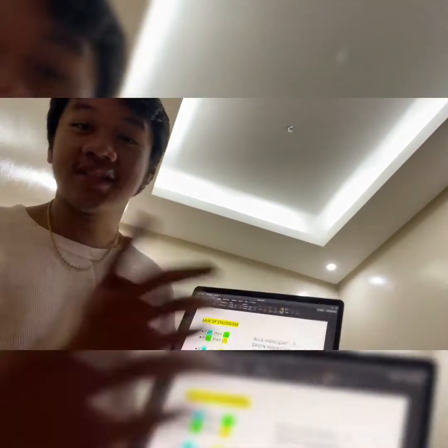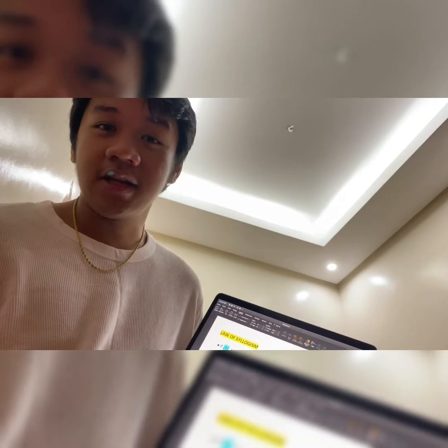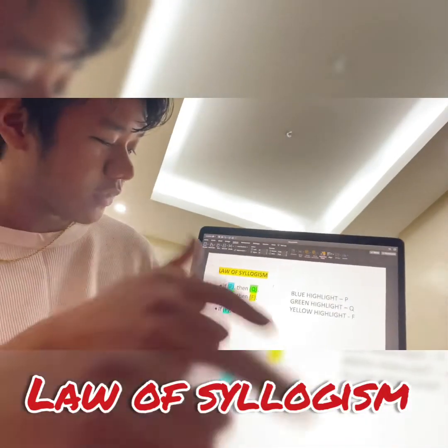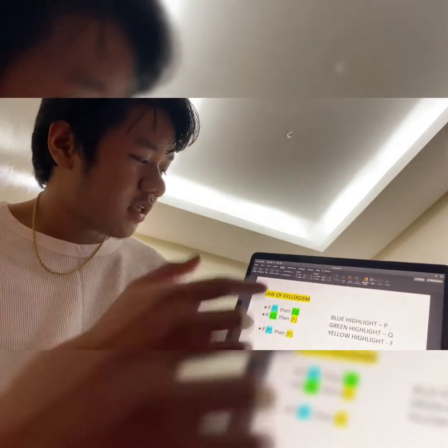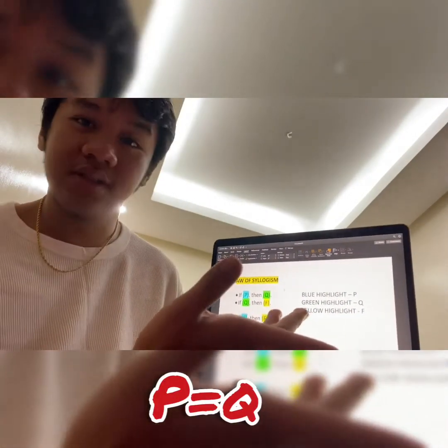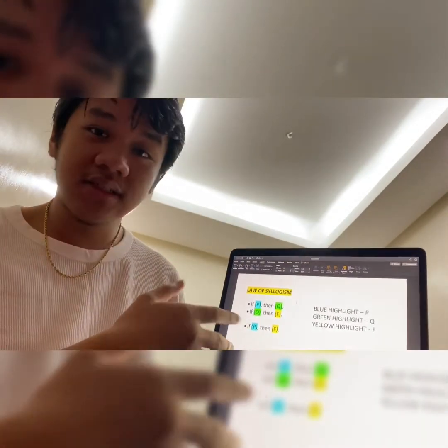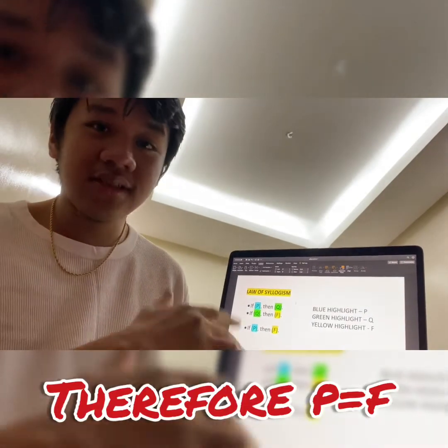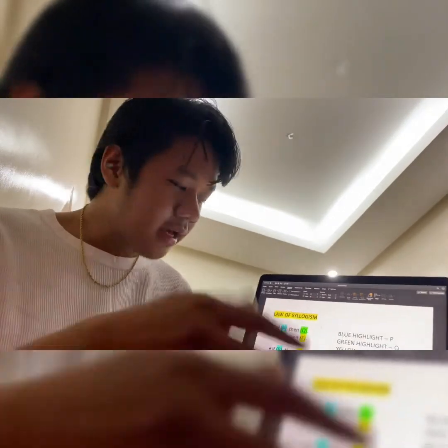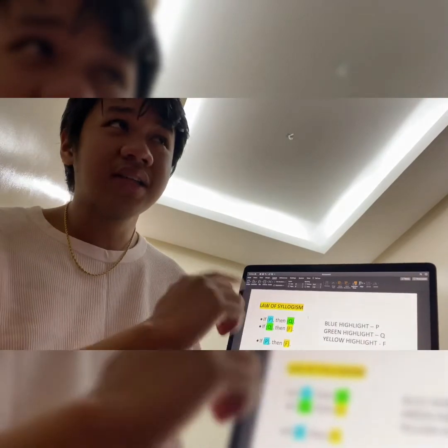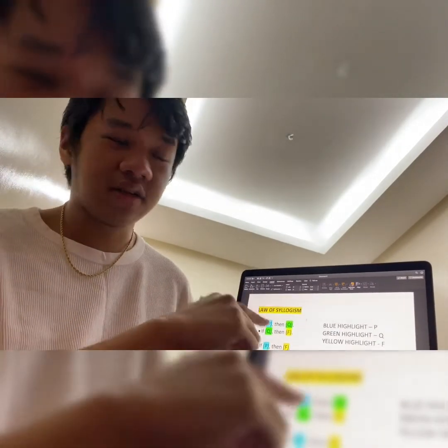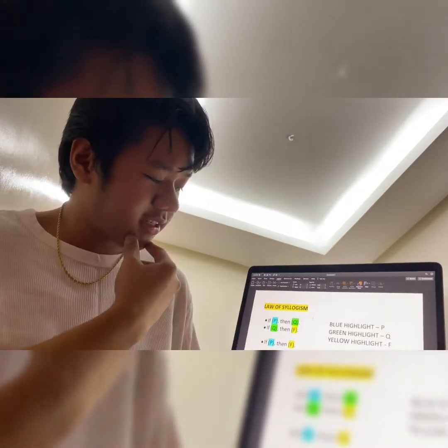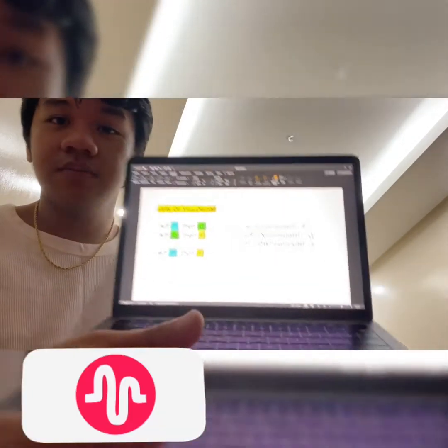Okay, so for an example of logical reasoning, we can look at the law of syllogism. What it says is, if P happens, then Q happens. And then if Q happens, then F happens. So basically what it's saying is, if P happens, then F happens. P is the hypothesis and Q is a conclusion. And in the second statement, Q is the hypothesis and F is a conclusion.